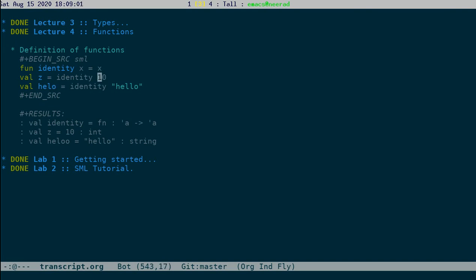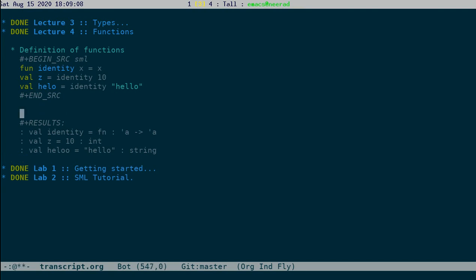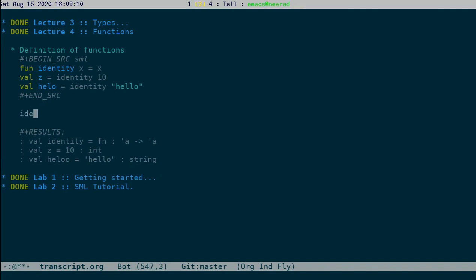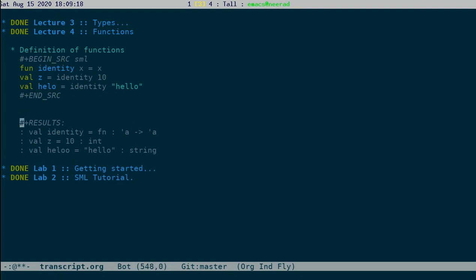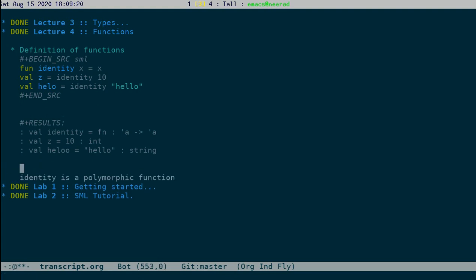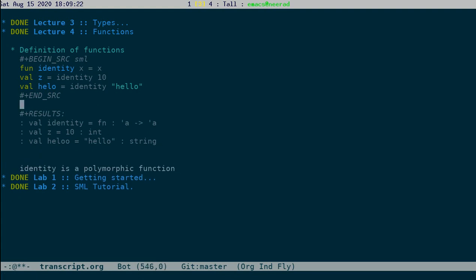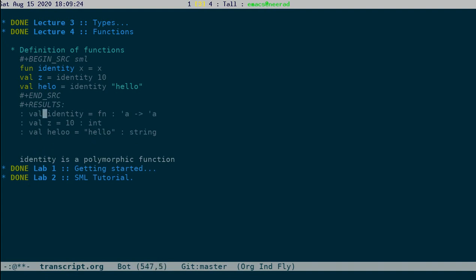But here is the important thing. So identity is an example of a polymorphic function. Okay. So here the point to be noted is identity is a polymorphic function. Okay. So let's write it down here. It is shown in this type. So look at the type of identity. It doesn't say int to int.